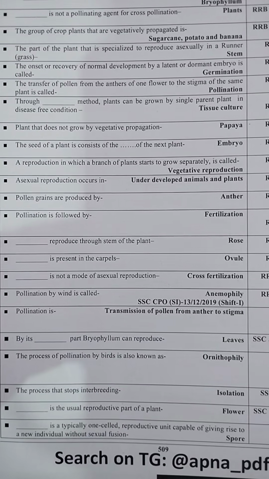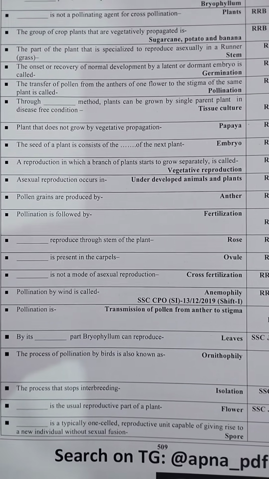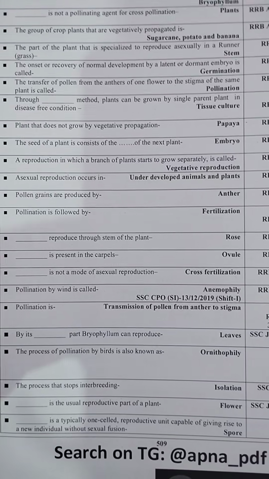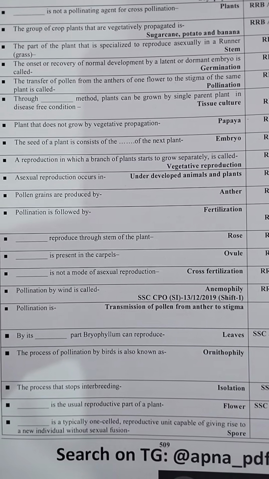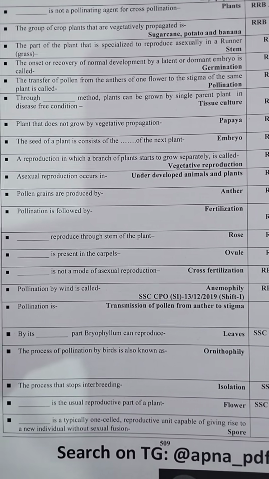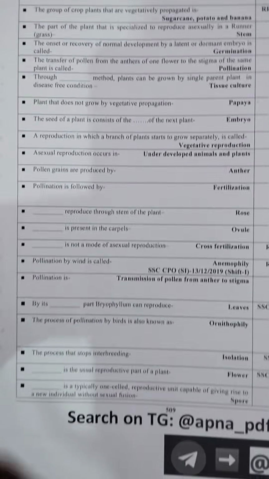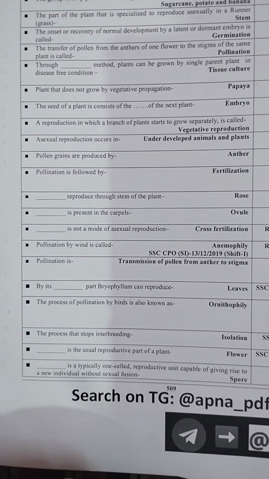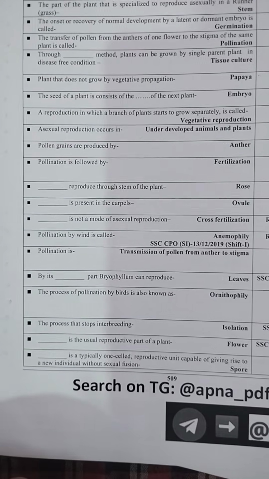Plant that does not grow by vegetative propagation is called papaya. The seed of a plant consists of embryo of next plant. The reproduction in which branch of plant start to grow separately is called vegetative reproduction. Asexual reproduction occurs in underdeveloped plants and animals. Pollen grains are produced by anther.